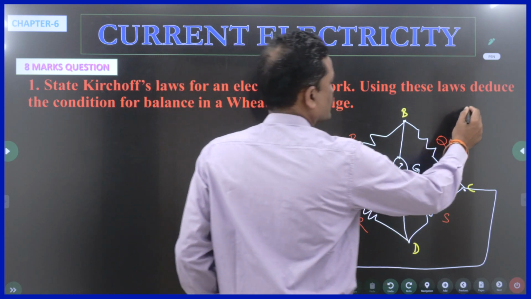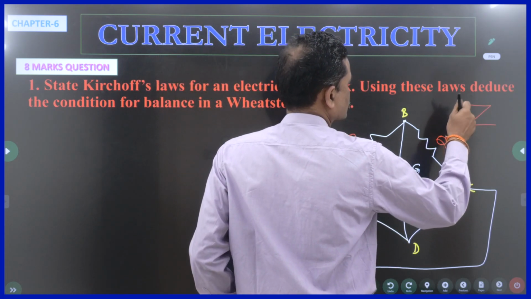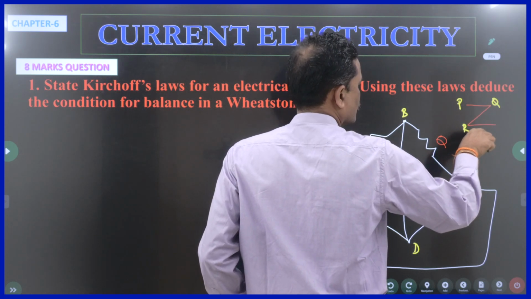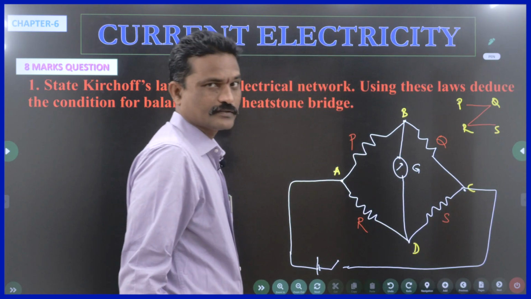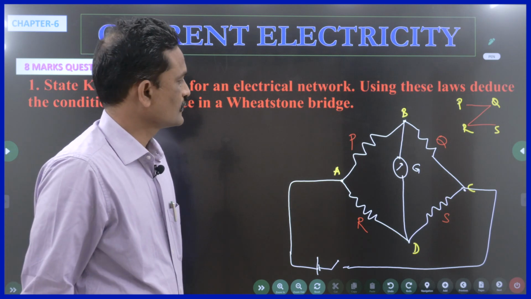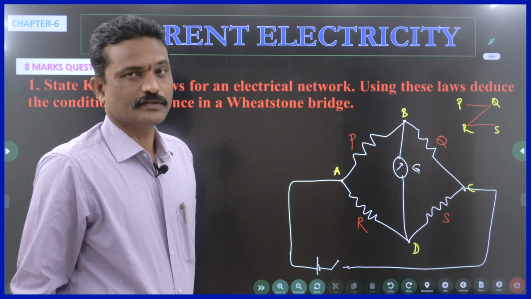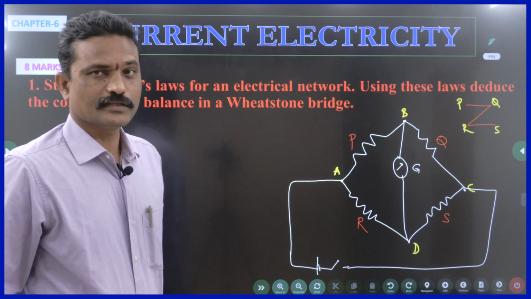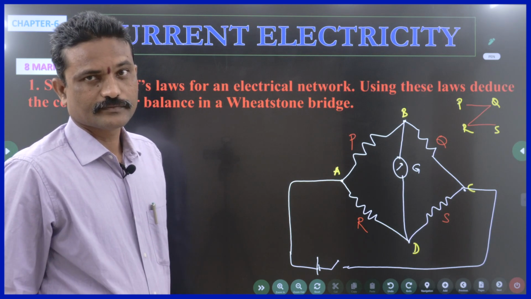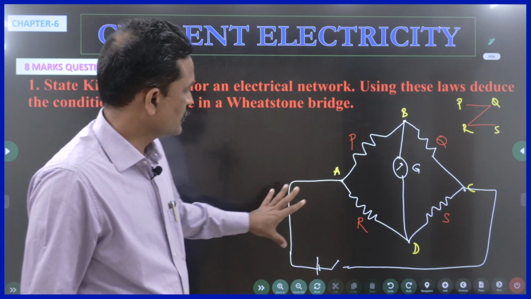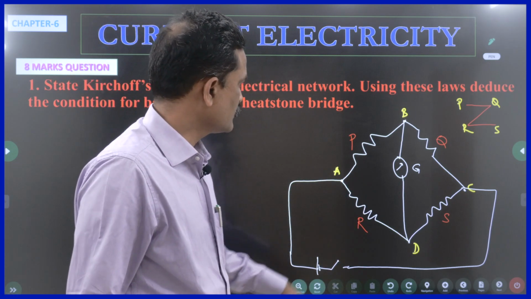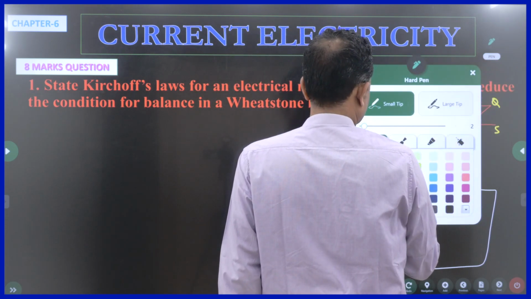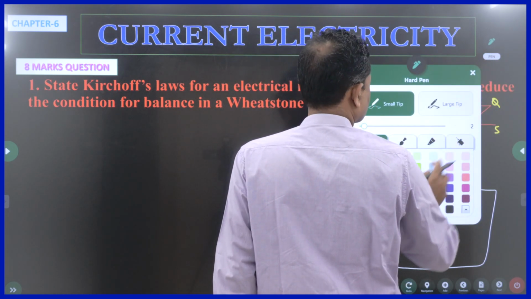Remember Z, capital Z. So this is P, write P, then Q, then R, then S. This is the way of writing. Otherwise you will have confusion and you will end up with some wrong answer in the exam. Is this clear? So is my diagram having clarity or not?